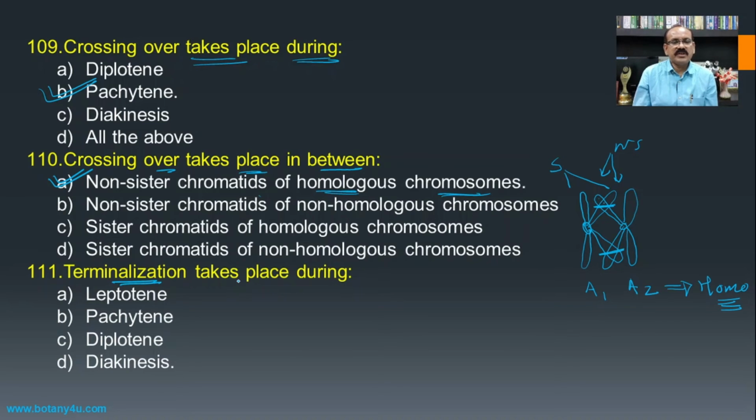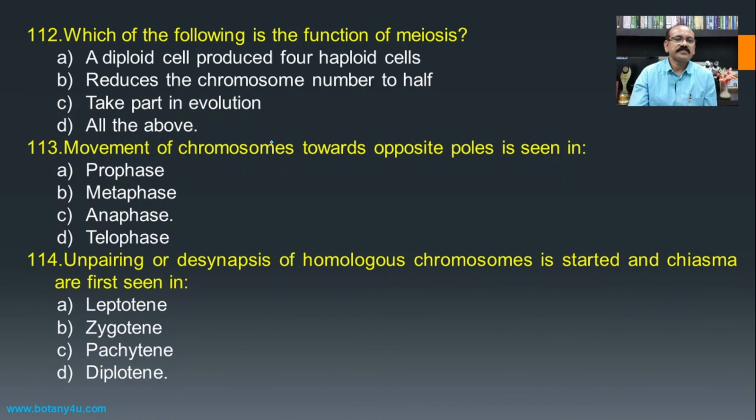Then, terminalization takes place during. After the crossing over, just like a zip, the chiasma is translocated from the region of crossing over to the tip of the chromosome, and this process is carried out in the diakinesis and is known as terminalization.